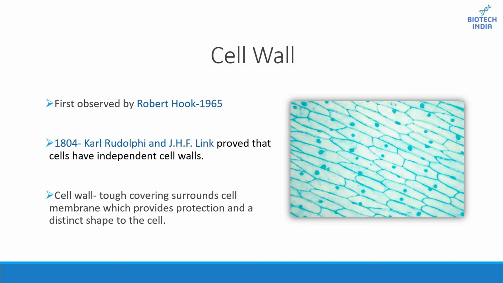Today I'll be covering the first cell component, that is cell wall. So let's get started. Cell wall was first observed by Robert Hooke in 1665. In 1804, Carl Rudolphi and J.H.F. Link proved that cells have an independent cell wall. It's a tough covering which surrounds the cell membrane, which provides protection and distinct shape to the cell.